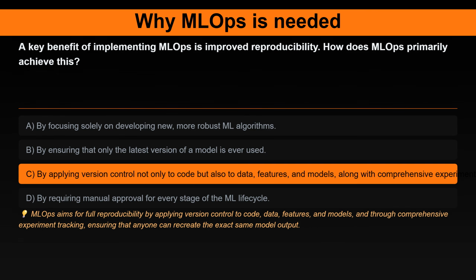The correct answer is by applying version control not only to code but also to data, features, and models, along with comprehensive experiment tracking. Here's the explanation. MLOps aims for full reproducibility by applying version control to code, data, features, and models, and through comprehensive experiment tracking, ensuring that anyone can recreate the exact same model output.